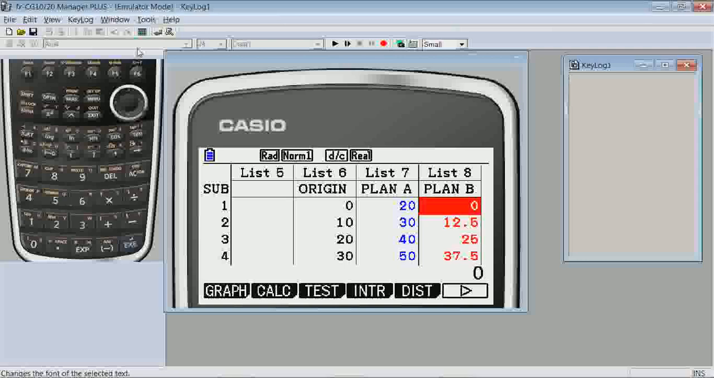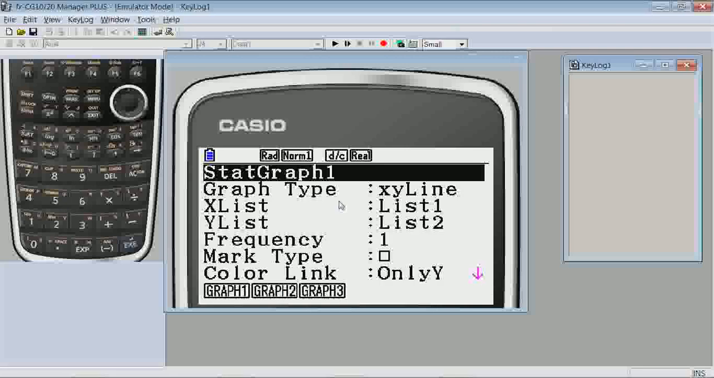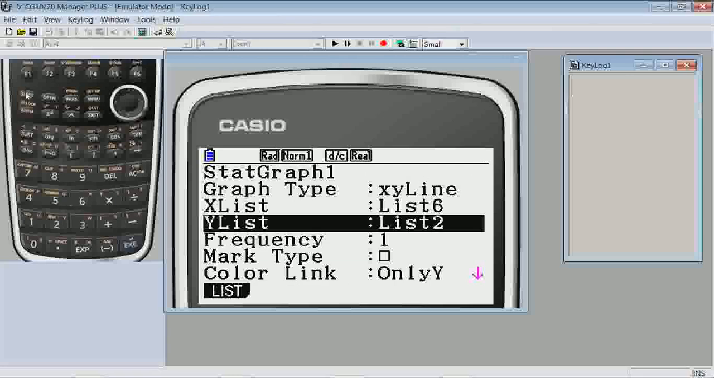From the statistics home screen, which is where we are, select F1 graph and F6 set. We'll use the setups for StatGraph 1 and StatGraph 2, but change the X list to list 6 for both. And the Y list for the first one to list 7.